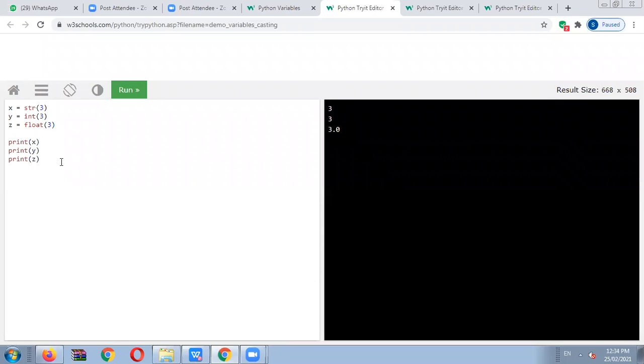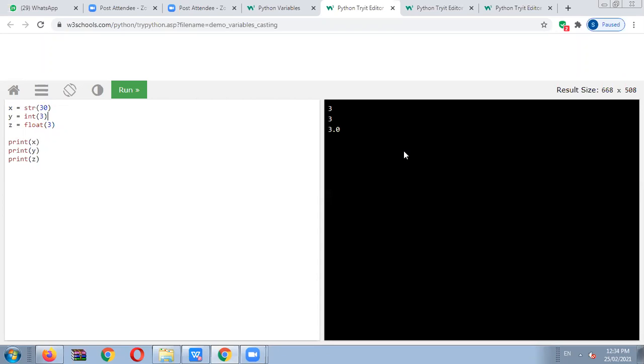So if we take another example related to the typecasting concept: x is equal to str(3), okay, y is equal to int(3), okay, and z is equal to float(3), okay. So here we directly take the variable names x, y, z. We have taken three different variable names, and for x we decide x is a string, then y is an integer, then z is a float, and we will print it. So directly the required string, integer and float values will be displayed on the output screen.